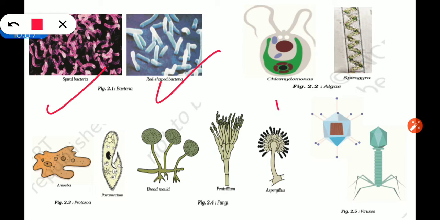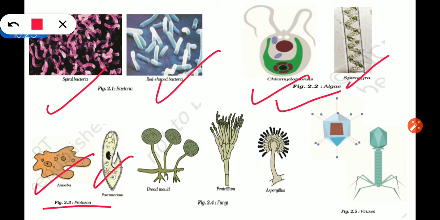In the next picture you can see some algae. First is Chlamydomonas, an alga. Next is Spirogyra, also an alga. Next are protozoa: amoeba is a protozoan, and Paramecium is also a protozoan. Next are fungi: bread mold, which grows on bread, is a fungus. Penicillium is also a fungus, and an antibiotic called penicillin is prepared with the help of Penicillium. Aspergillus is also a fungus.